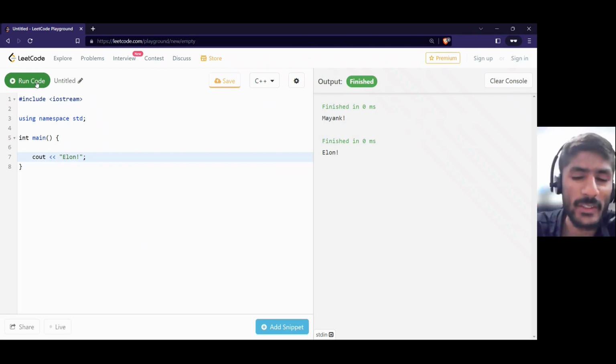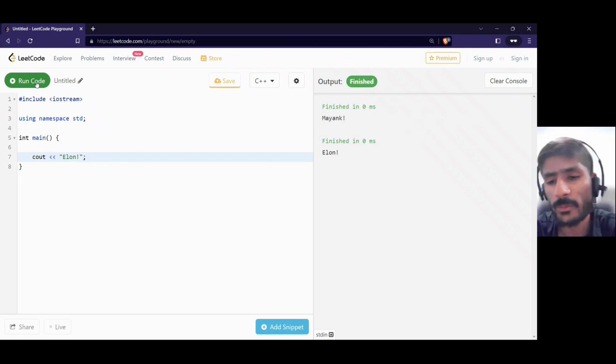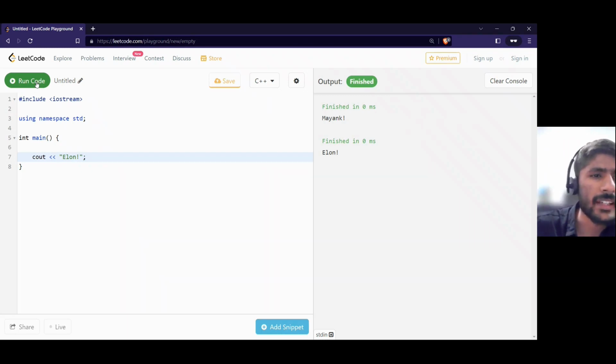So we have made our first simple program which displays our name on the console output. Congratulations to you guys. This is the moment for you. Okay, now I will tell you what this hashtag include iostream is.